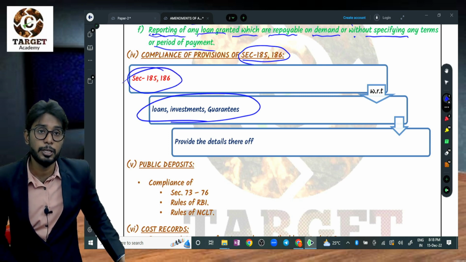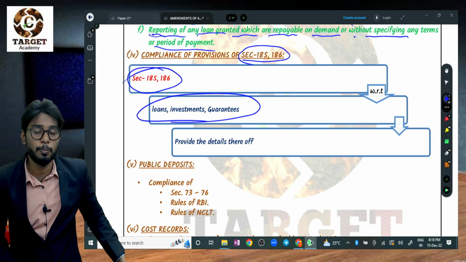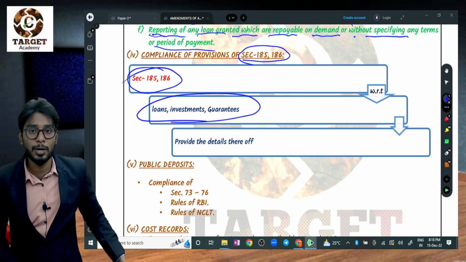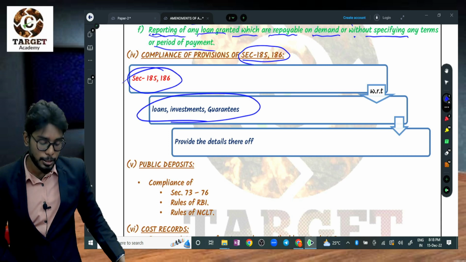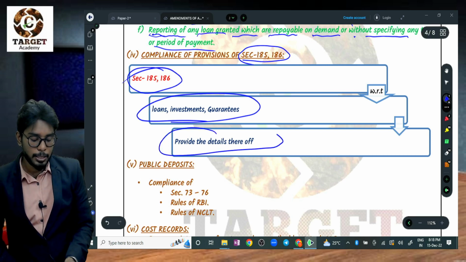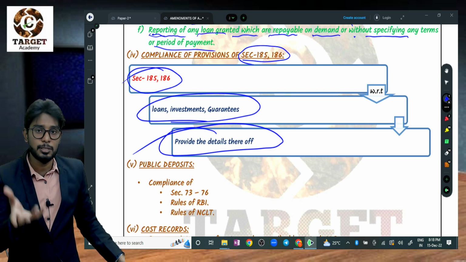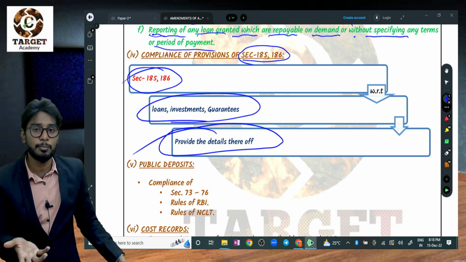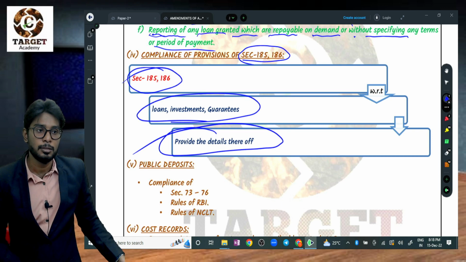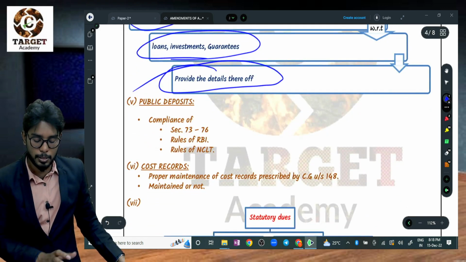That is, you need to take the permission of the shareholders before making any investment in other companies, before giving any loan to other parties, before giving any guarantee to other parties. So provide the details thereof, so the shareholders get to know. What are the loans? Whether they have taken permission or not, the auditor has to cross-check these things. That's why the auditor needs to report, and it's very important.